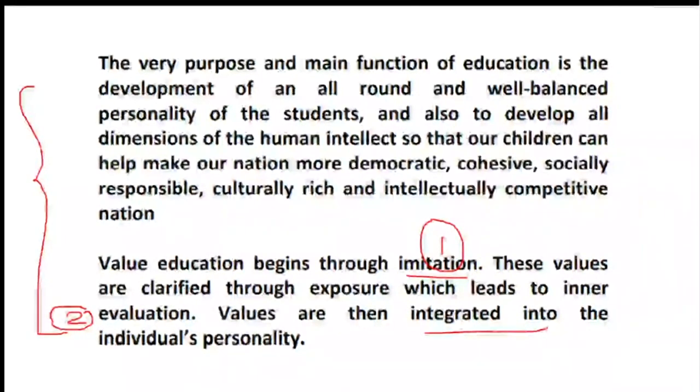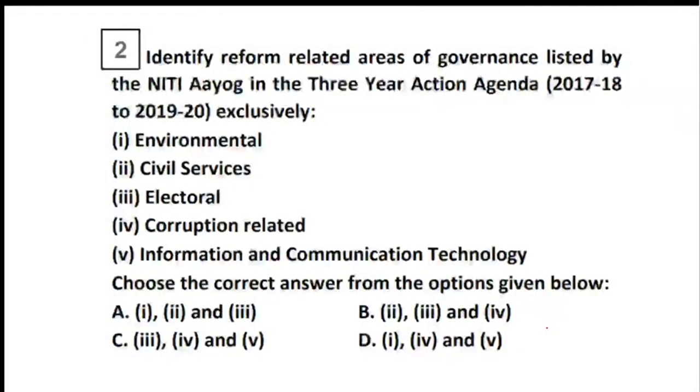Is it clear? Okay. Moving to the next part, that is question number 2 on the screen. Identify the reform related areas of governance listed by Niti Aayog. So we are talking about the reforms related to the areas of governance listed by Niti Aayog in the 3-year action agenda plan, that is 2017 to 2019. So here the list given is environmental, civil services, electoral, corruption related, and ICT. So you have to tell the areas which are listed by Niti Aayog with the 3-year action plan.